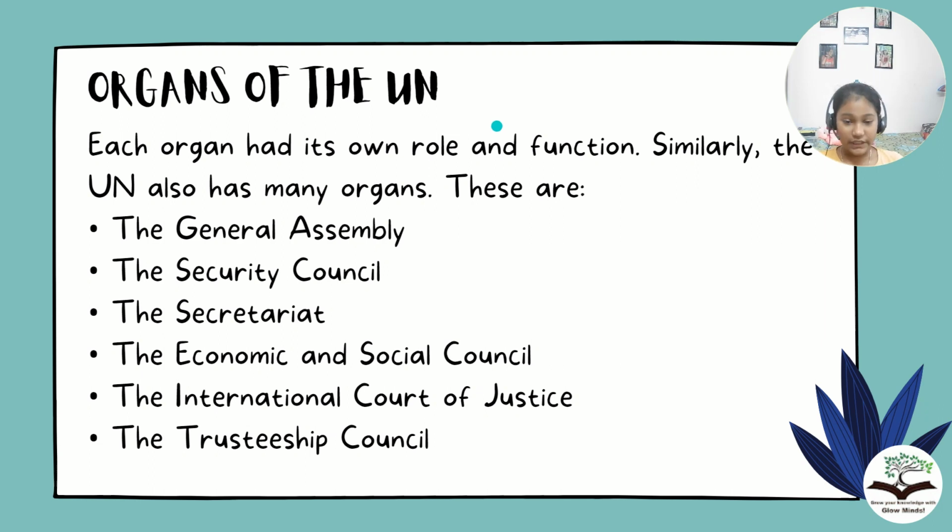In the previous video, we learned about the objectives and the principles of the UN. In this video, we're going to learn about the organs of the UN. Every government has its own organs and roles and functions. Similarly, the UN also has many organs, and these are the General Assembly, the Security Council, the Secretariat, the Economic and Social Council, the International Court of Justice, and the Trusteeship Council.